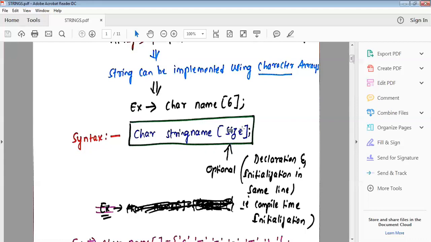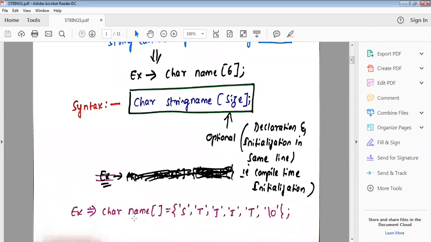If you declare the size then also it is a valid statement. If you do not declare the size then also it is a valid statement. But the condition when size becomes optional is when declaration and initialization are in the same line. That is a compile time initialization.